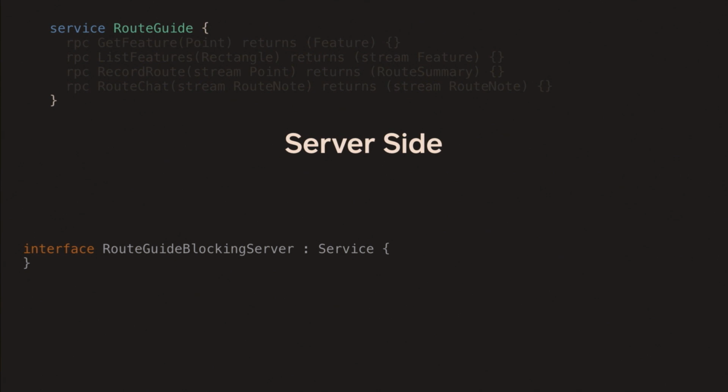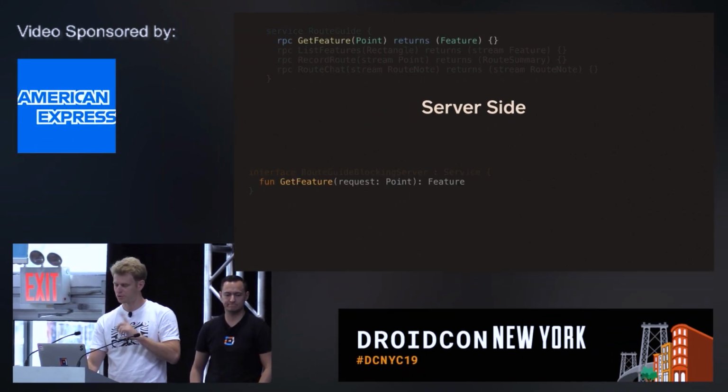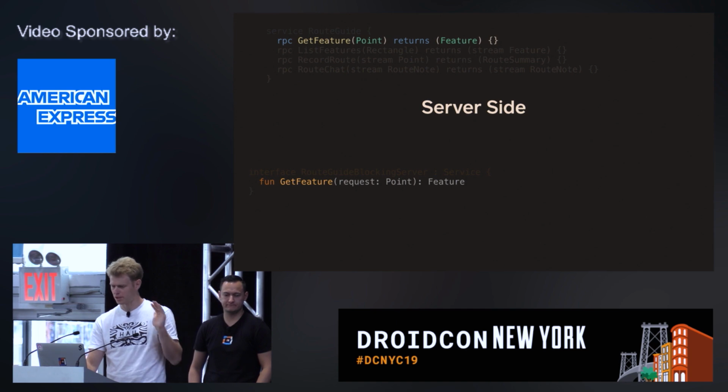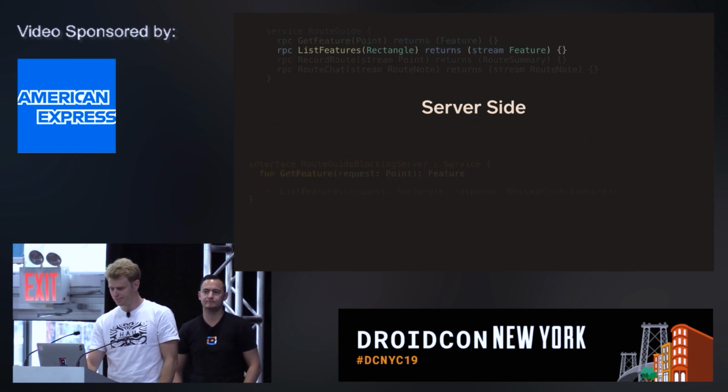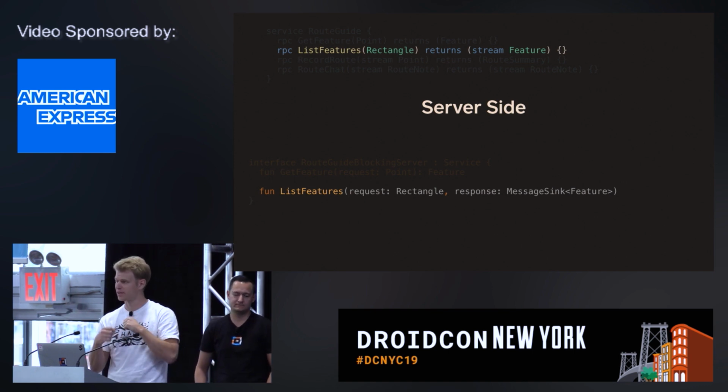So in the root guide blocking server, now we suffix with server, but also with the blocking keyword. That would happen either client and server. One-to-one, no surprise. We are blocking, so no suspend. When we receive one object and give back a stream, we are basically past all the objects required. We get the request and the sink to write the response to.